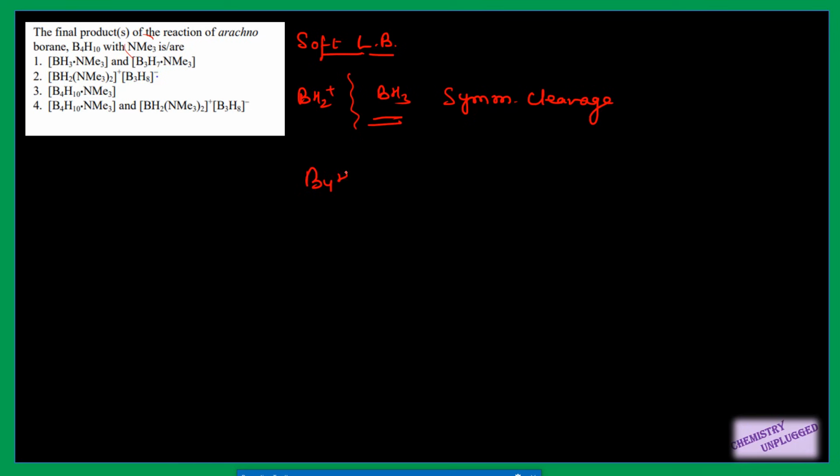When we remove BH3 from B4H10, it will be B3H7 there, and it will attach with NMe3, and in the second product we will get BH3 NMe3. So these two products we will get here. So option number 1 will be your correct answer.